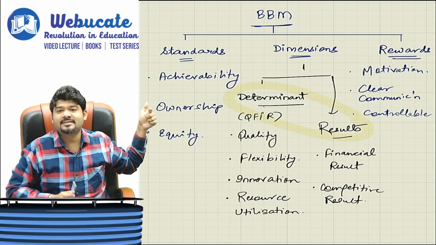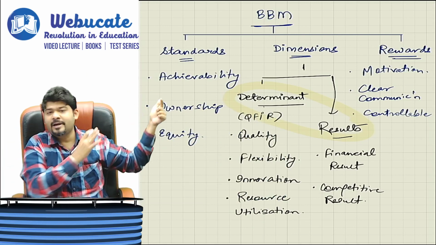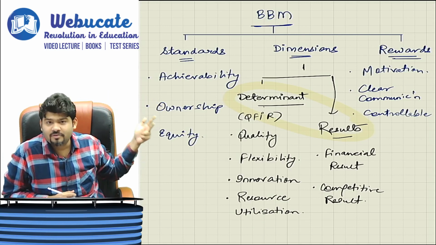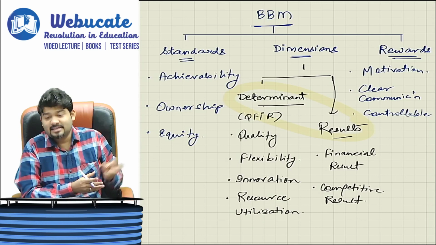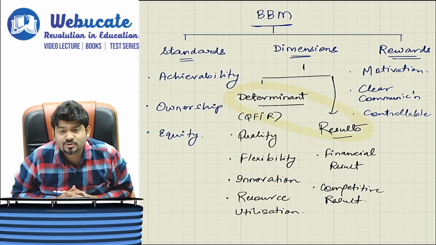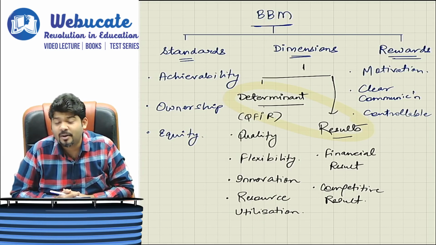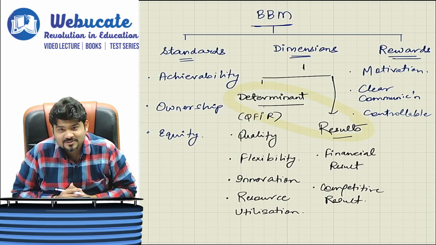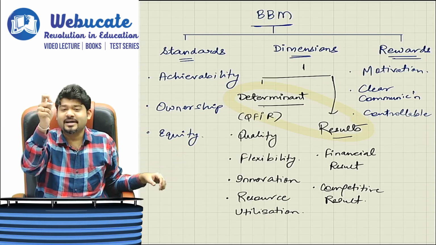For example, if the institute has brought new things, are we able to adapt to them and then continue our studies? Flexibility. Innovation, how are we quickly understanding things and applying it in the examination. And last is resource utilization, with the limited amount of time, how well we are able to cover the whole portion. So these are the determinants or your focus areas.